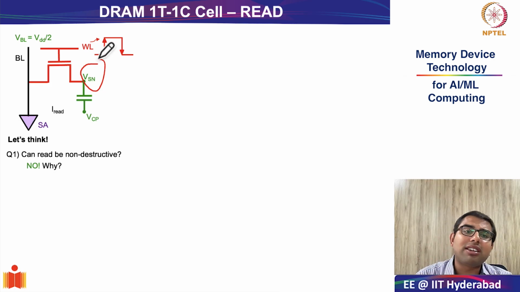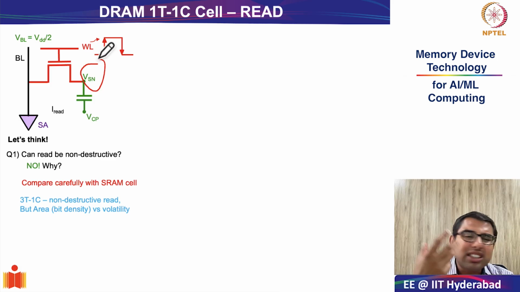The meaning of destructive is that once I do a read operation, the voltage in the storage node is completely disturbed. This is also called read disturb. Okay, so read disturb is an inevitable fact in 1T 1C DRAM cells. Why is this the case? Just compare it carefully with your SRAM cell. Why were you able to do non-destructive read in the SRAM cell?